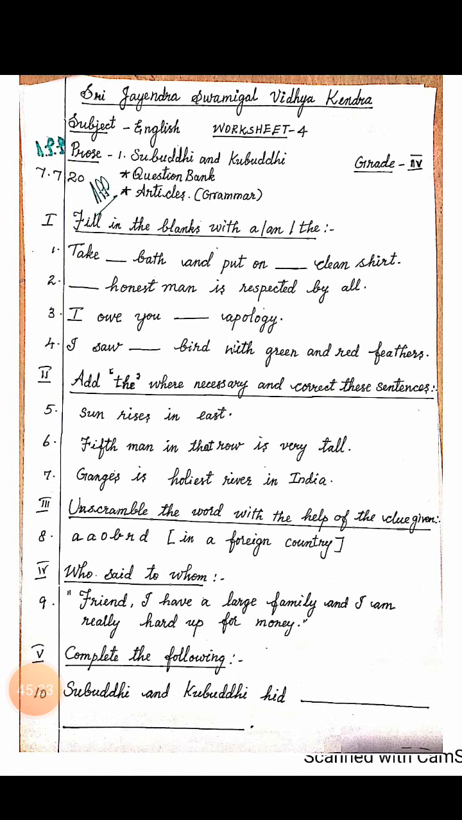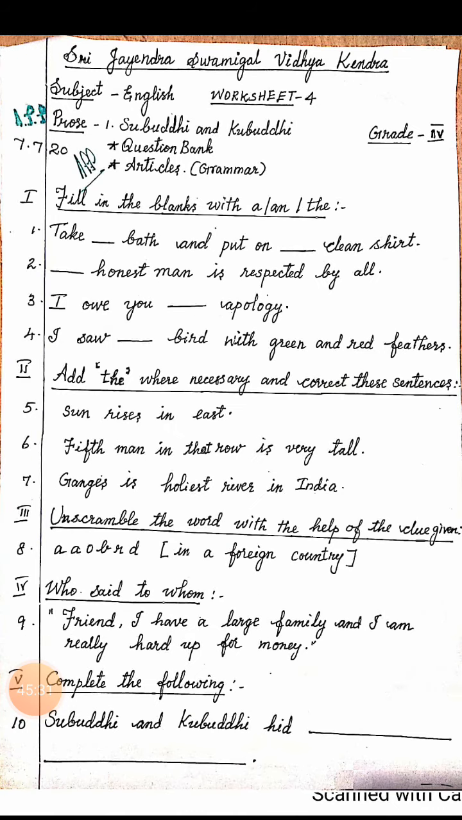You have to add the where necessary and correct the sentences. Sun rises in the east. See, the unique bodies created by God, sun. It is always preceded with the. We cannot use a or an anywhere. The moon, the sun, all the planets will take the before it. The earth. The sun rises in the east, because the directions north, west, east, south all will take the before it. So the right answer is the sun rises in the east.